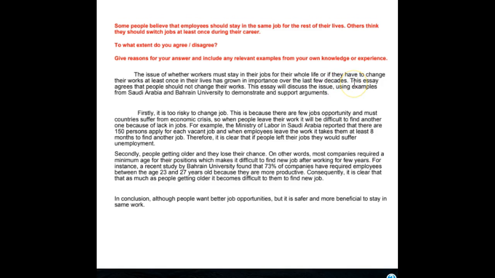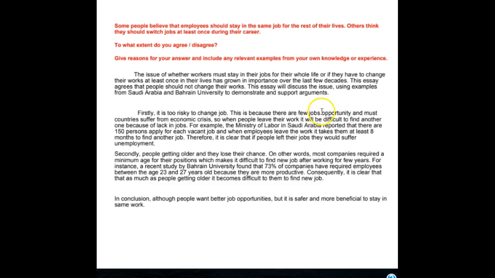You could have just said, I strongly agree that people should not change their jobs. This essay will discuss the issue, okay? So let's not be so repetitive like this. Firstly, it is too risky to change jobs, all right, with an S. This is because there are few job opportunities. Again, this is what I said in task 1 as well.